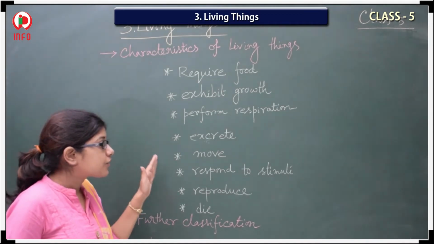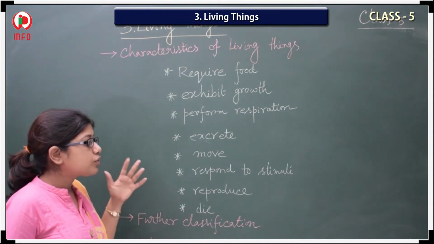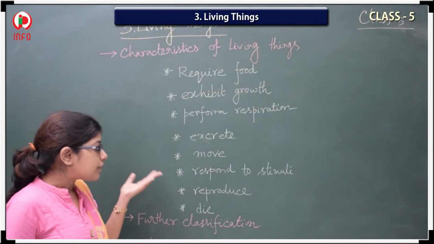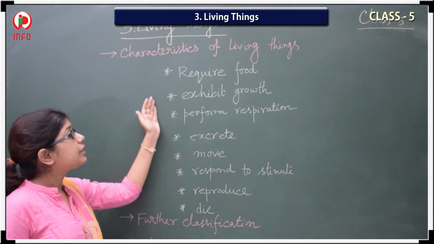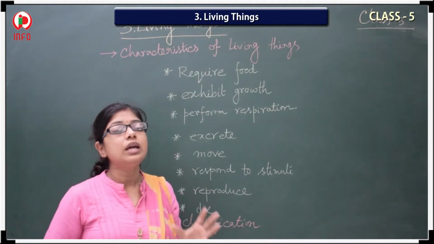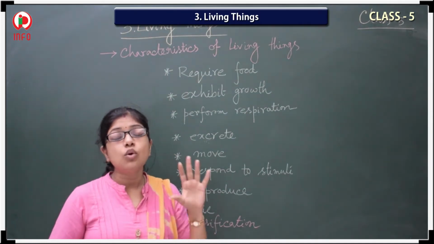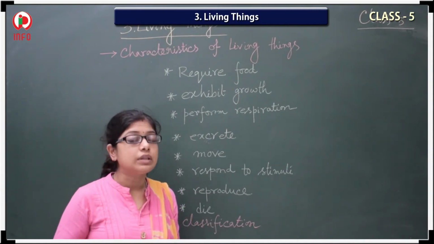Next, excrete. Next, move. Respond to stimuli. Reproduce and die. If these 8 characteristics are present in any one of the things, those things should be considered as living things.